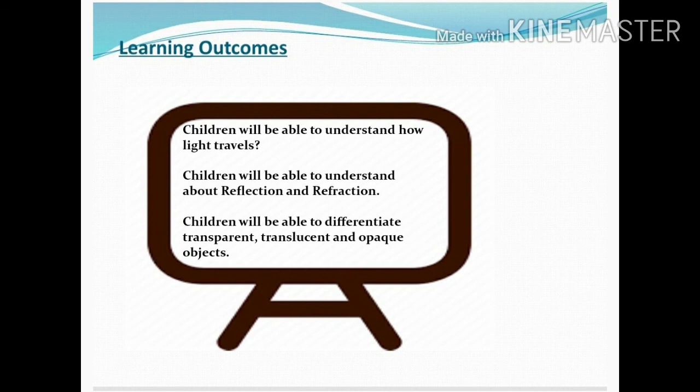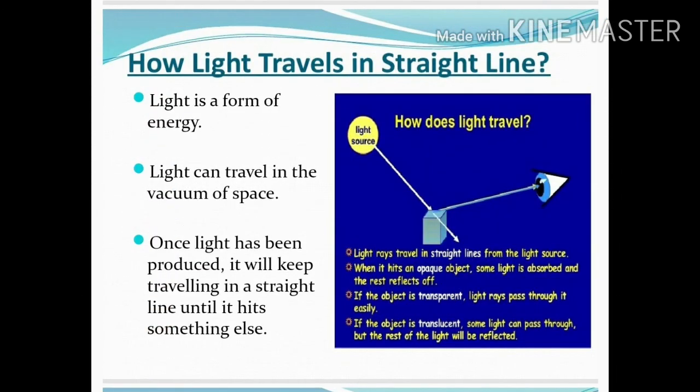Children, in this chapter, you will be able to understand how light travels, and you will also be able to understand about reflection and refraction. You also will be able to differentiate between transparent, translucent and opaque objects. So let's start our next slide.